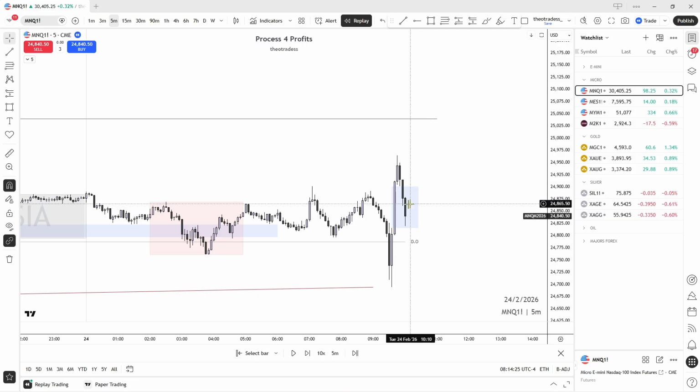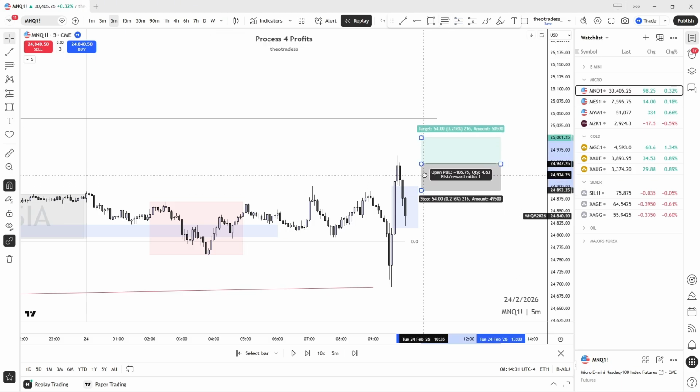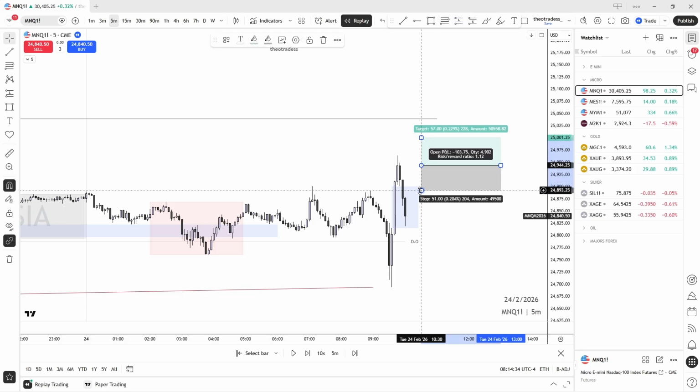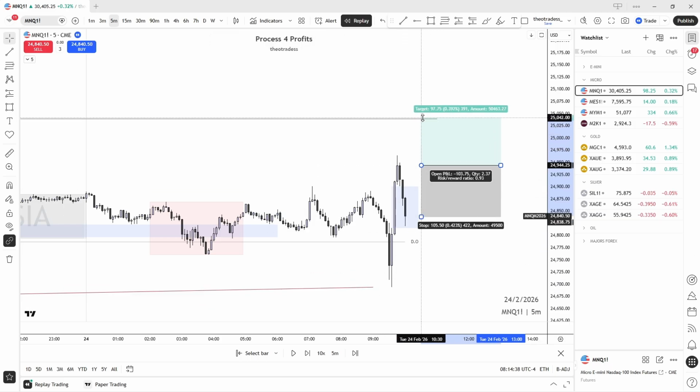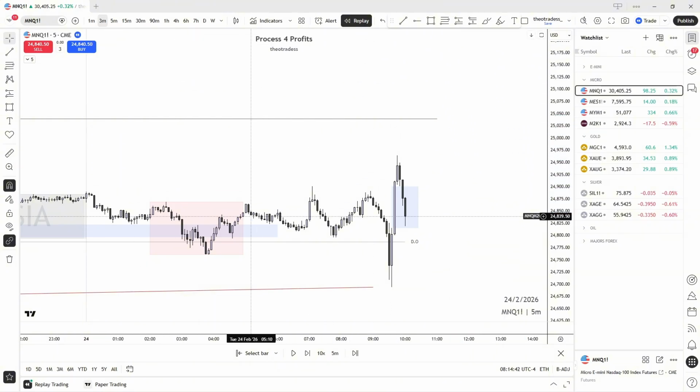Let's check. Okay, I thought we were gonna go higher here. But this has now become a rather big move, unless we're gonna go sweep the low again. So yeah, I can't do that. That doesn't make sense. So let's go to the lower time frame. Let's see maybe something.